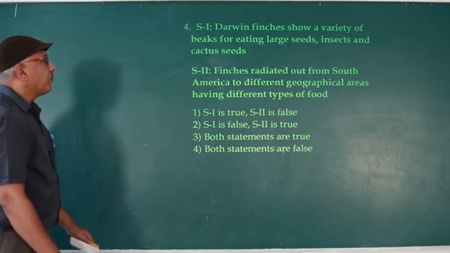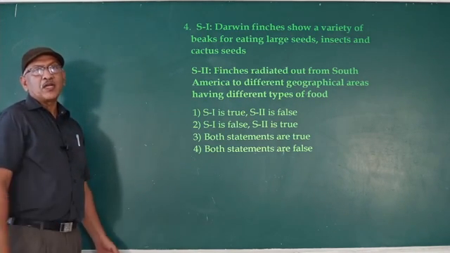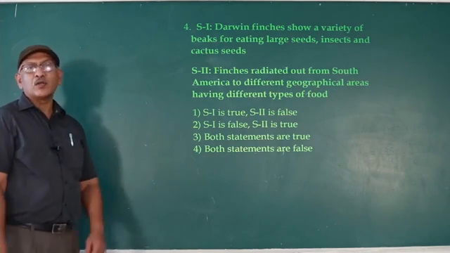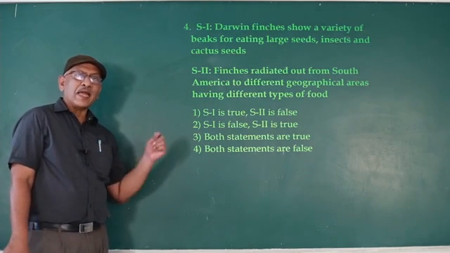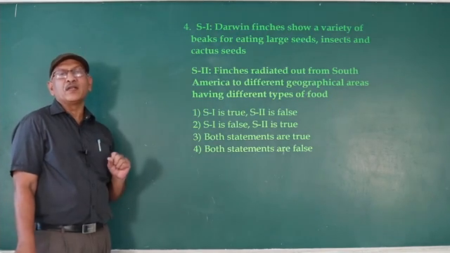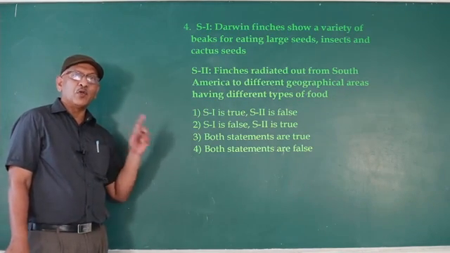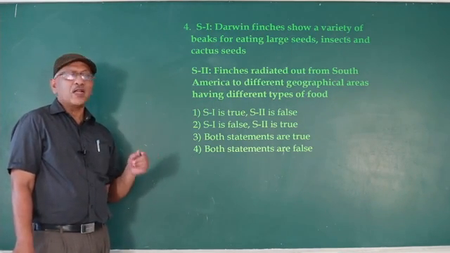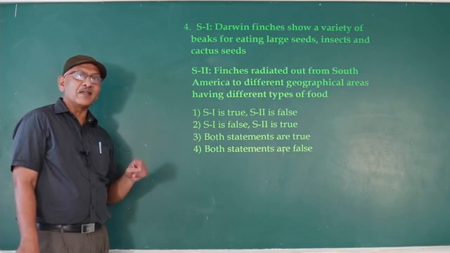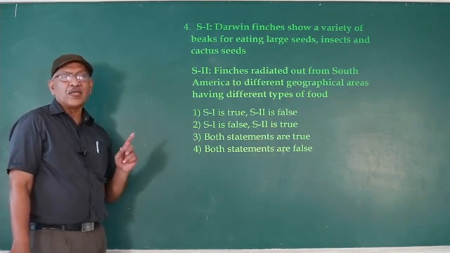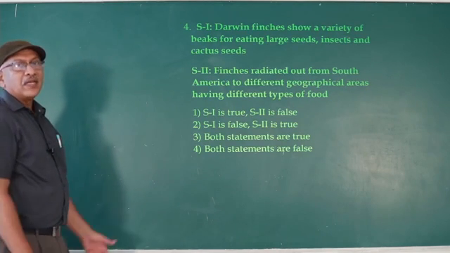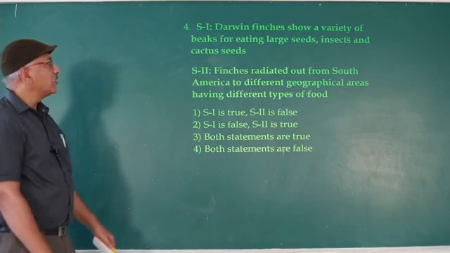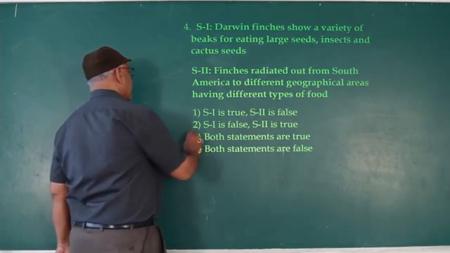Correct. The finch birds of South America migrated to the 20 Galapagos Islands. On one island they feed on cactus, so a cactus-eating beak. On another island, woodpecker-like. On another island they feed on insects, with an insectivorous beak. In this manner they modified the beak and evolved into nearly 20 new species. So both statements are true.